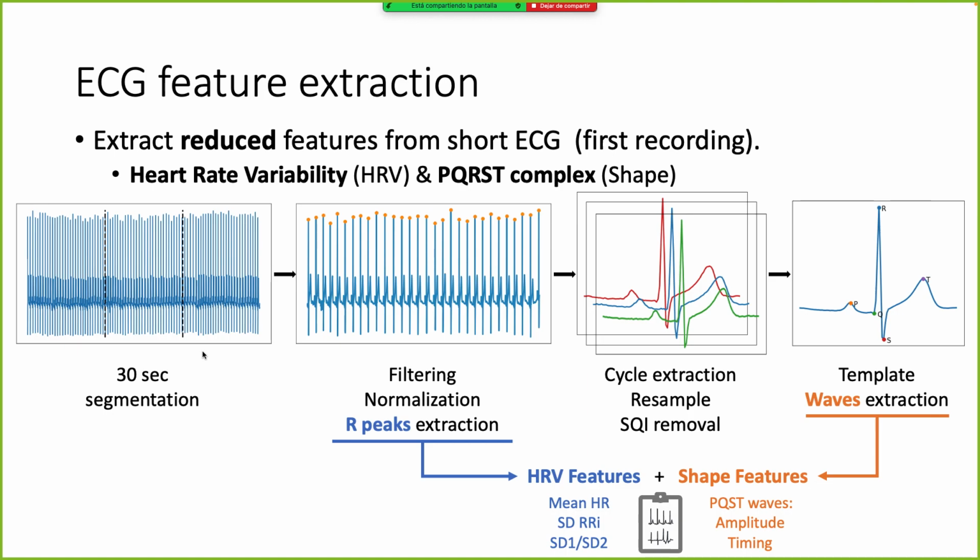For doing this, we first segmented the data into 30-second segments. Then we filtered and normalized the ECG and performed the R-peak extraction, from which we can extract the HRV features. After that, we extracted each of the cardiac cycles of the 30-second segments, resampled the cardiac cycles, and then computed a template by averaging each of the cycles together. And from there, we can extract the different waves from the ECG, as we can see here.